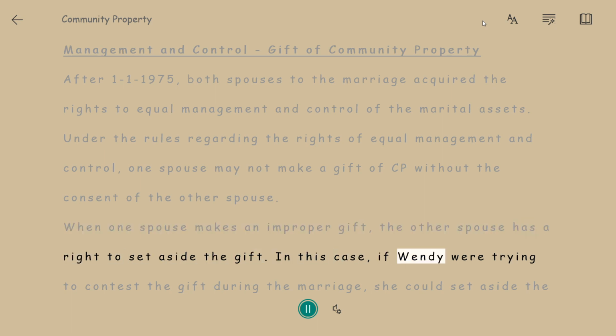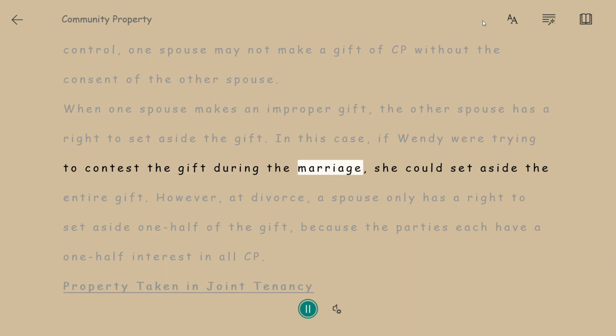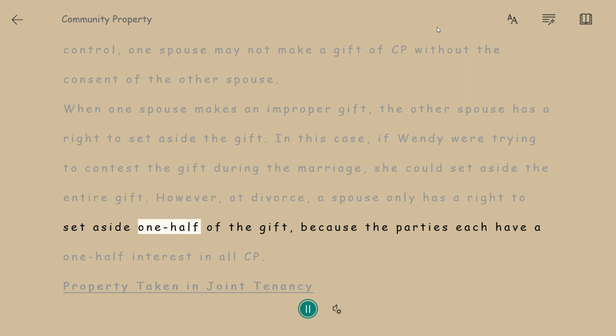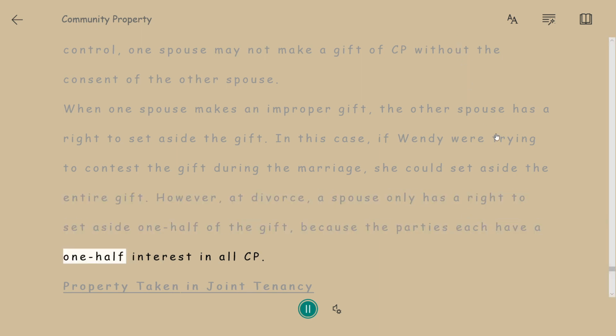In this case, if Wendy were trying to contest the gift during the marriage, she could set aside the entire gift. However, at divorce, a spouse only has a right to set aside one half of the gift, because the parties each have a one-half interest in all CP.